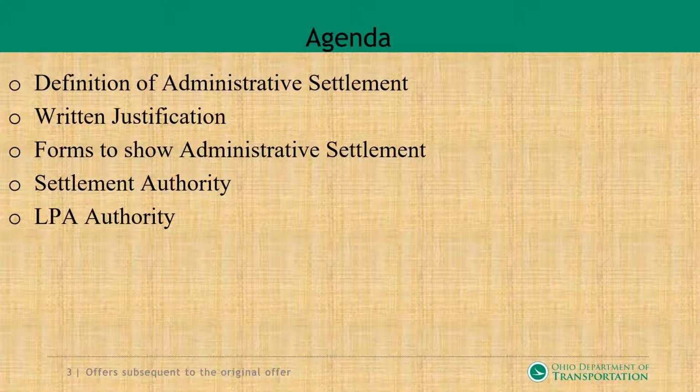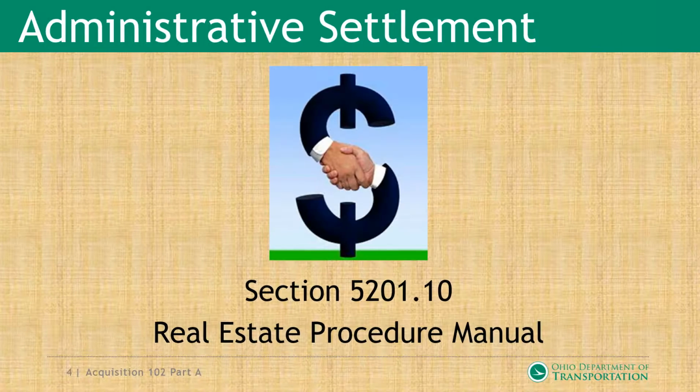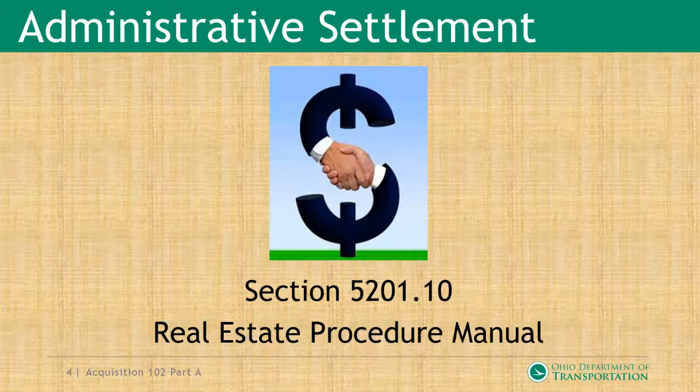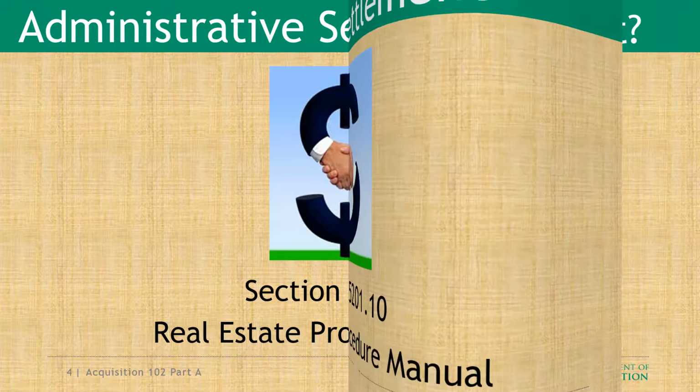We're going to be looking at the definition of the administrative settlement, written justification, and forms to show the administrative settlement. We're going to take a look at settlement authority and LPA authority. This is coming out of section 5201.10 of the Real Estate Manual.